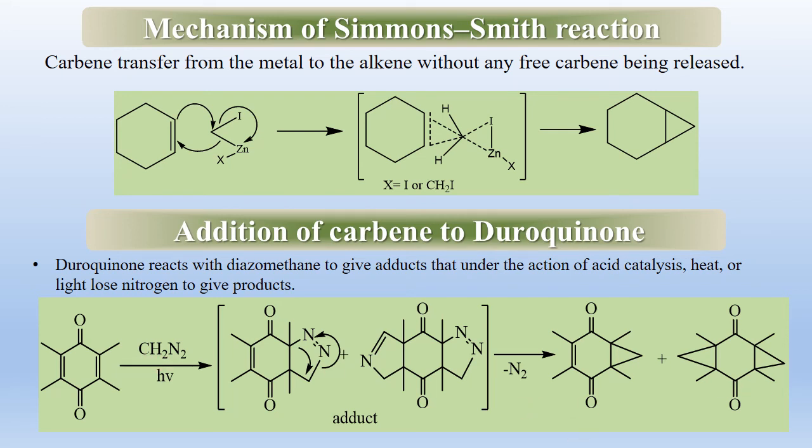Carbene can add to only one double bond or it can also be added to both double bonds. It depends upon the reactant ratio. If we have 1 mole of diazomethane and 1 mole of duroquinone, only one double bond will react. While if we have excess diazomethane, then a mixture of products will be obtained.